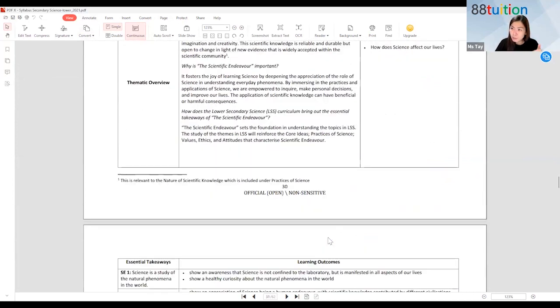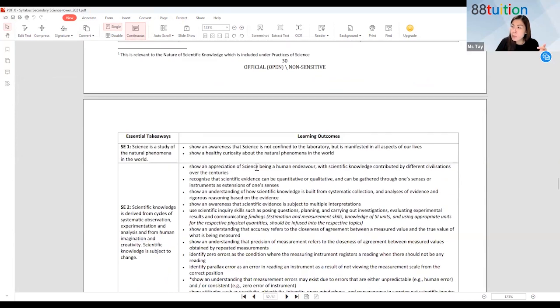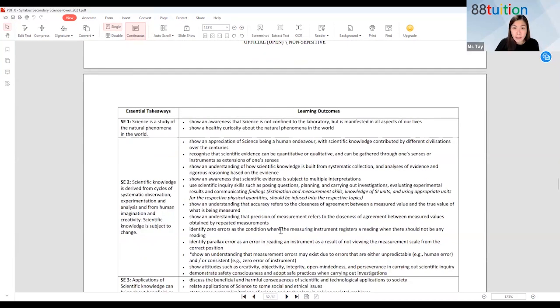When you are studying different chapters, you will be able to know what you are expected to be aware of. So when you study chapter 1, the learning outcome, you must be able to show awareness of all this. Awareness that science is not confined to the lab, but is actually in all aspects of our life. Healthy curiosity about the natural phenomena in the world. Then show appreciation of science being a human endeavor, and that scientific knowledge is actually contributed by different civilizations over the centuries. So all these are expected to know.